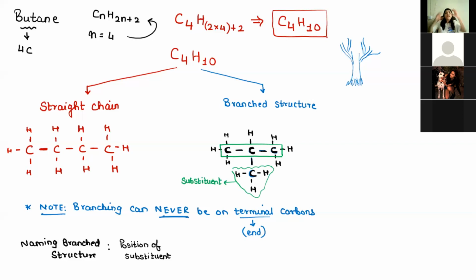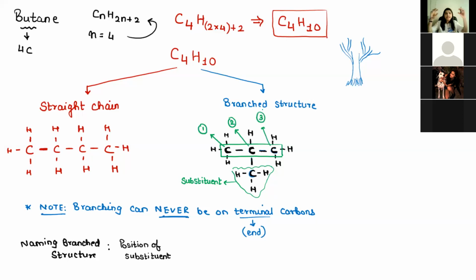Now I'm going to number my main trunk from which the branching has occurred. Numbering can be either from left to right or right to left. So this is my carbon atom 1, this is my carbon atom 2, and this is my carbon atom 3.